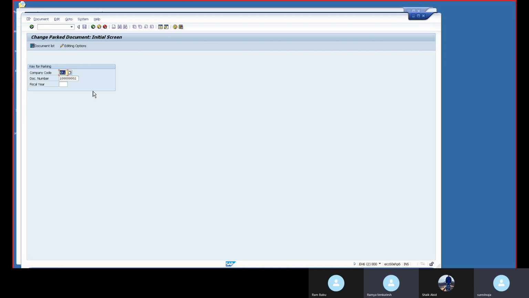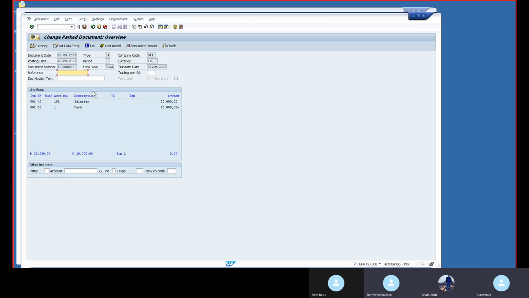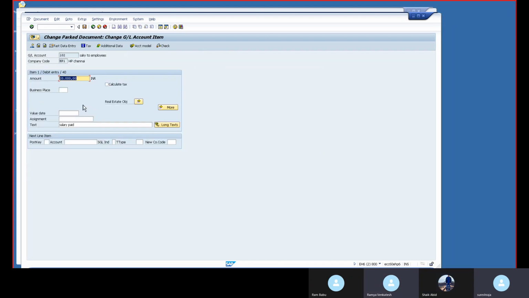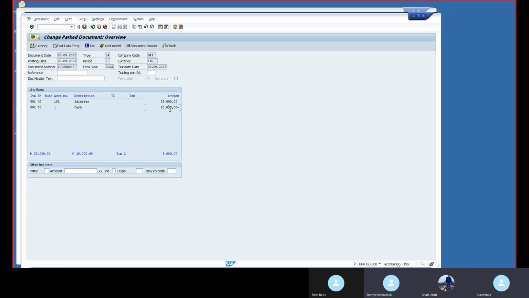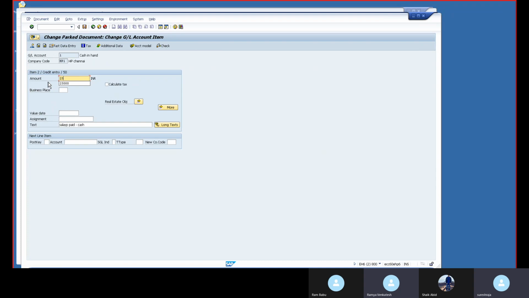Enter. If you want, you can change the amount from 20,000 to 25,000. Double click on debit, double click on 20,000, remove 20 and put 25. Go back. Change the credit also to 25,000. Go back.